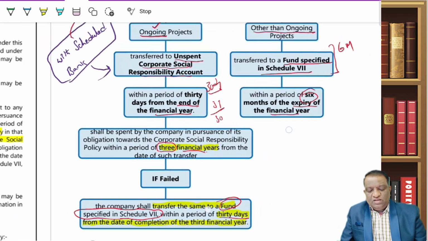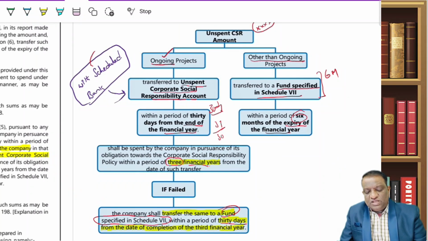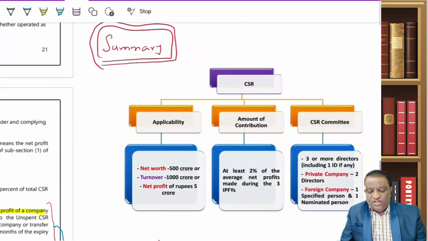So this movement, just have clarity of it. This amount, mind you, this unspent account has nothing to do with Schedule 7. The fund specified under Schedule 7 is different. Unspent CSR account is different. So be on top of this one.